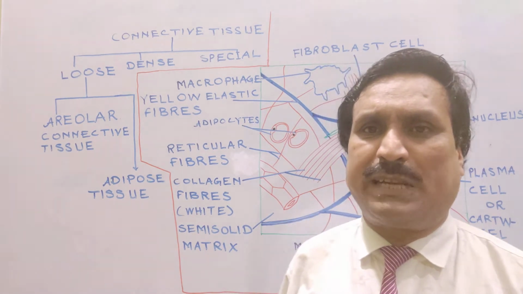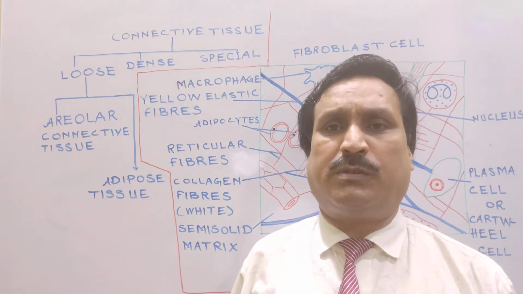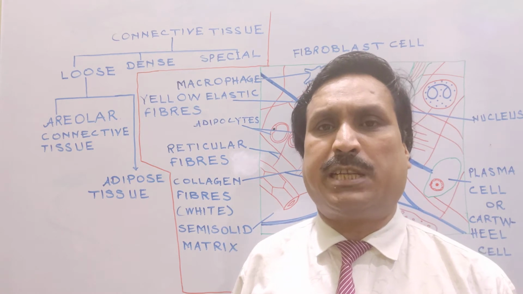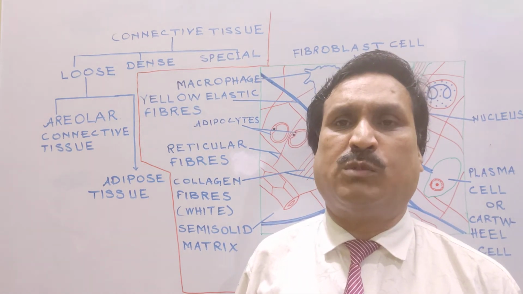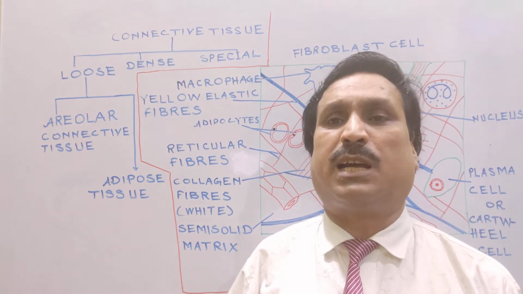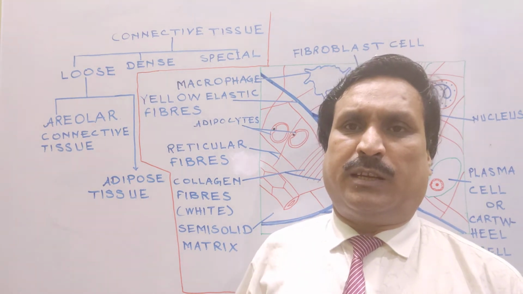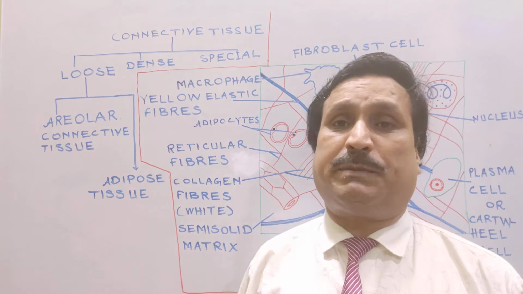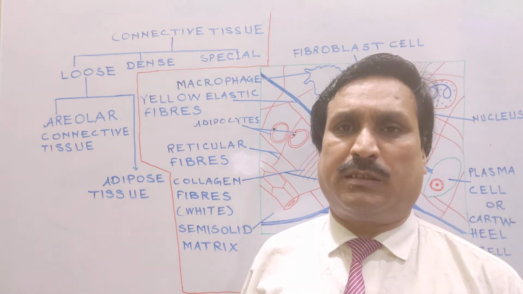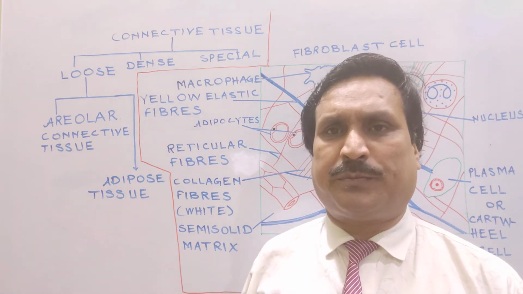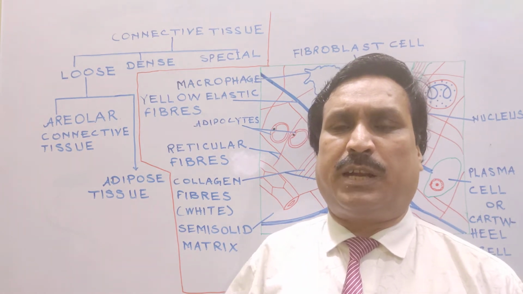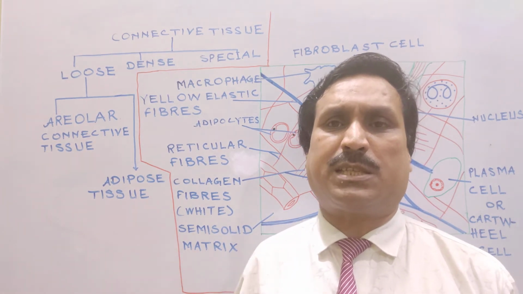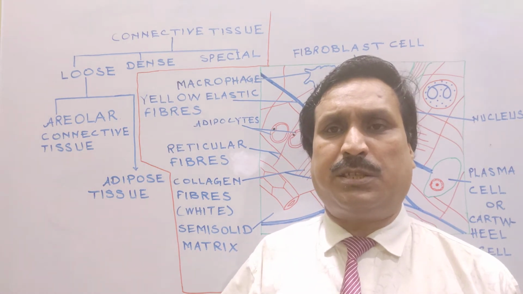For example, macrophage cells move for phagocytotic activities, and other types of cells can also move when pressure is applied. Loose connective tissue is named after its property that cells, fibers, and all the ingredients are arranged loosely in it.